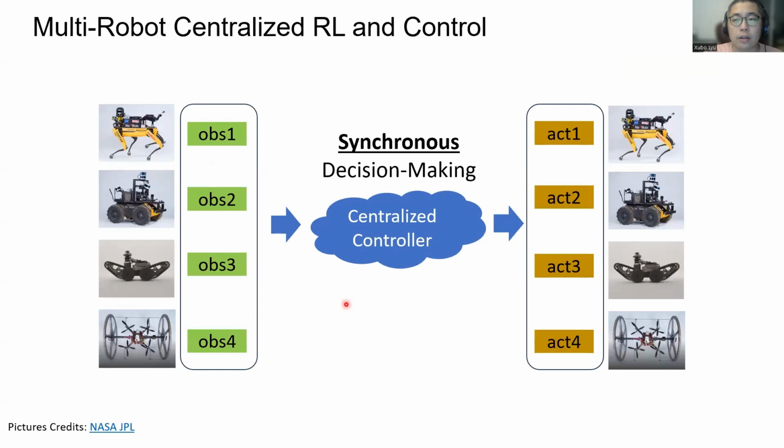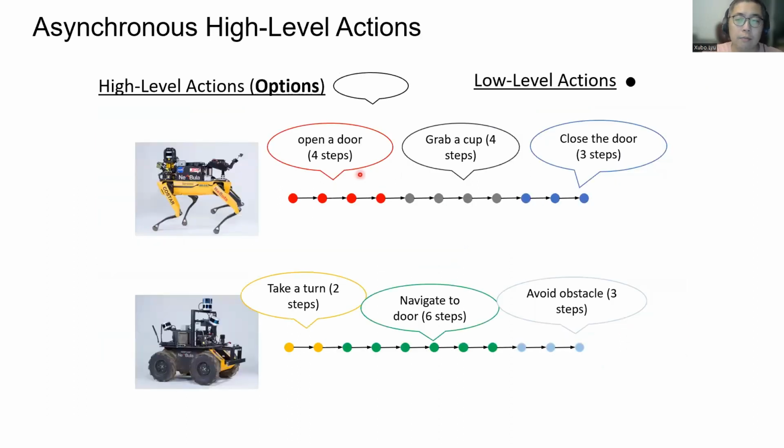In this work, we consider a scenario of centralized control of multiple robots. Specifically, we have a centralized controller which receives the input of a combinational observation from all robots and makes the decisions for all robots at the same time step. This kind of framework implies a synchronized decision-making process. That means the controller chooses action for all robots at the same time step. However, in many realistic cases, we may want a centralized controller to select actions asynchronously.